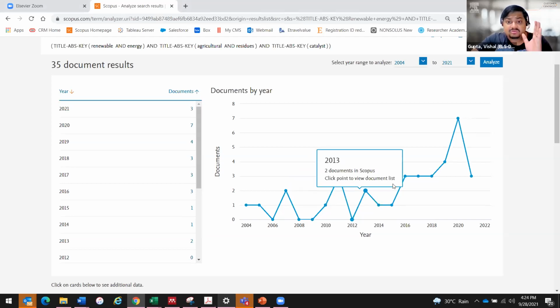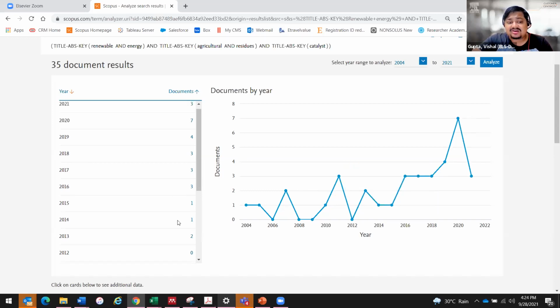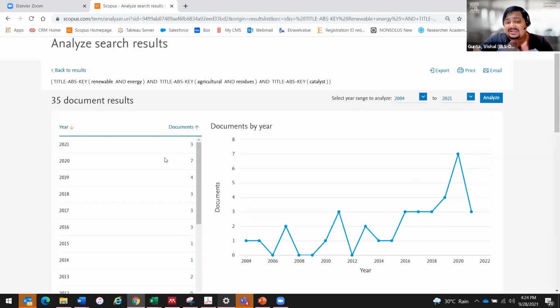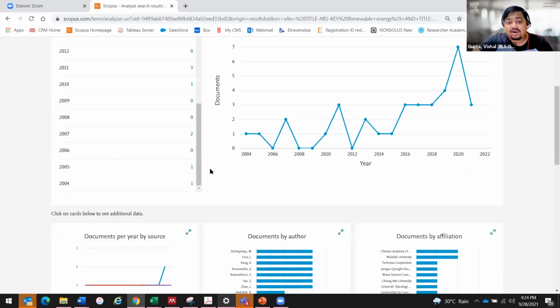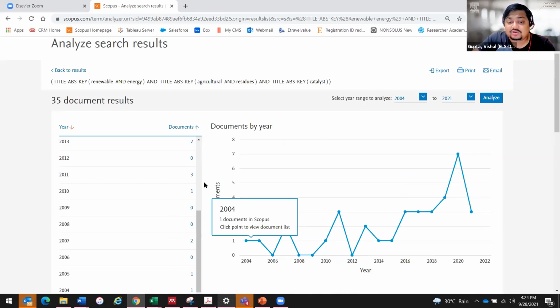So you have a good chance of publishing something that is novel. You have to read more to understand the exact topic, right? So you can read what was published in 2004, in 2015, etc. There are already 3 papers published in 2021. So you can have a look at those 3 papers as well.